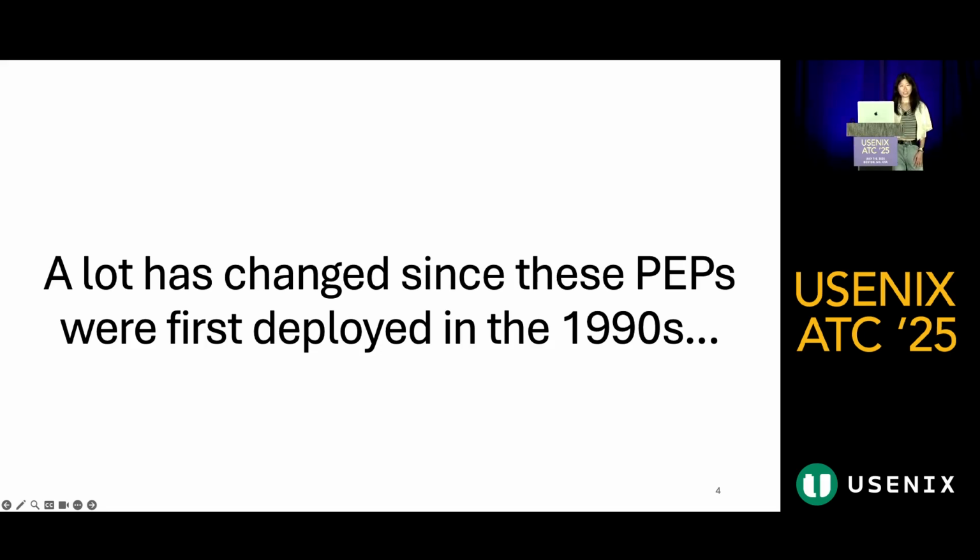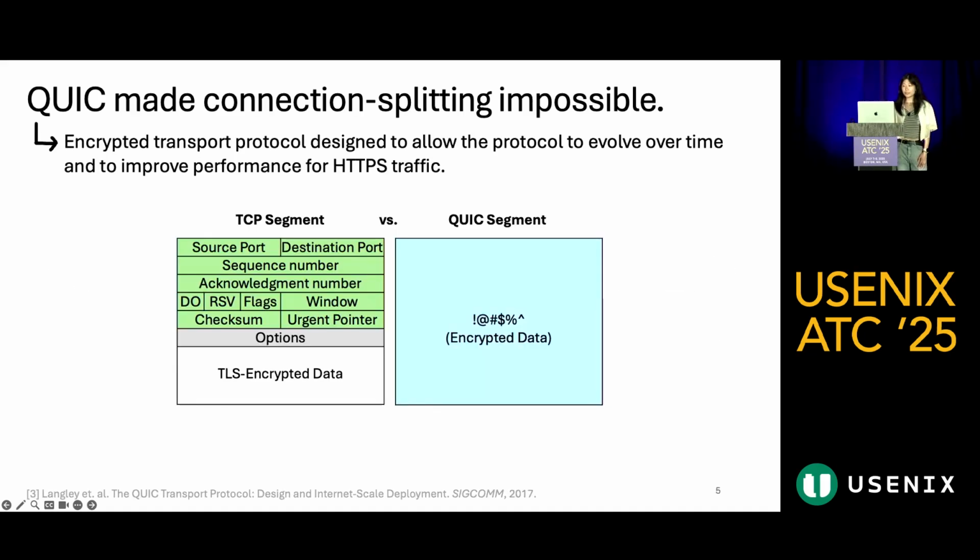But a lot has changed since the 1990s. First, QUIC made connection splitting impossible. For privacy and security reasons and reasons related to allowing the protocol to evolve over time, modern transport protocols such as QUIC now totally encrypt their transport headers. However, PEPs rely on unencrypted information, such as the sequence number, in order to transparently help TCP, making it impossible to help QUIC in the same way. Otherwise, QUIC is very similar to TCP in that HTTPS traffic is a major application for both of these protocols.